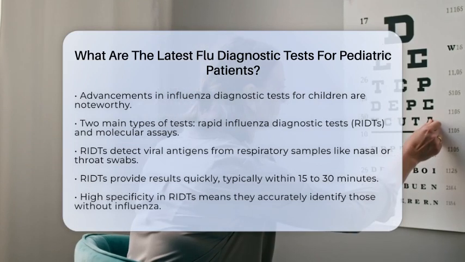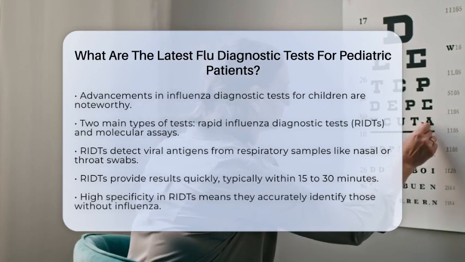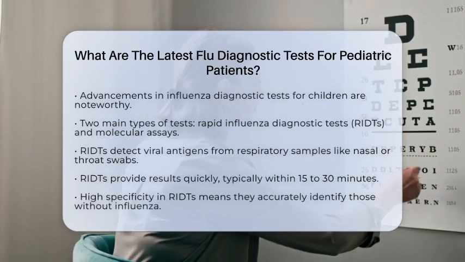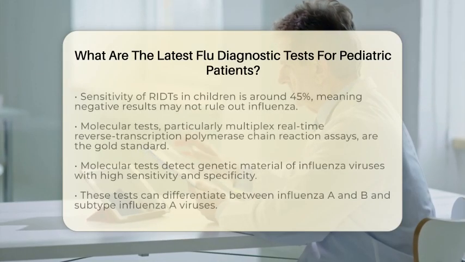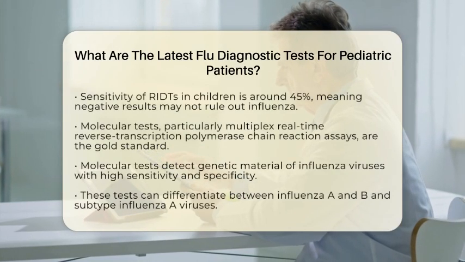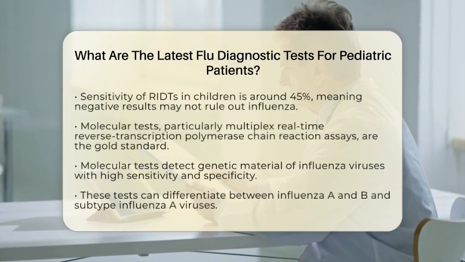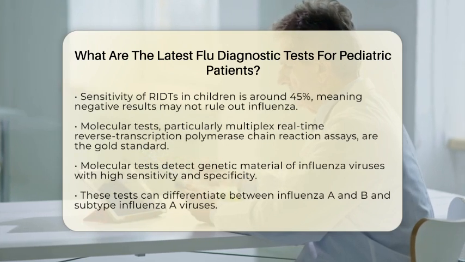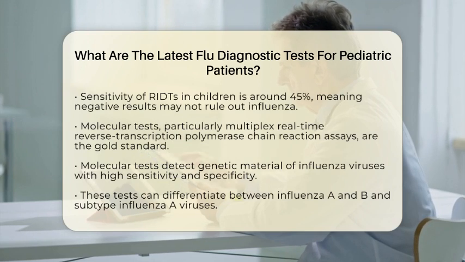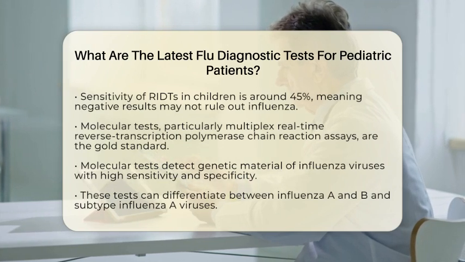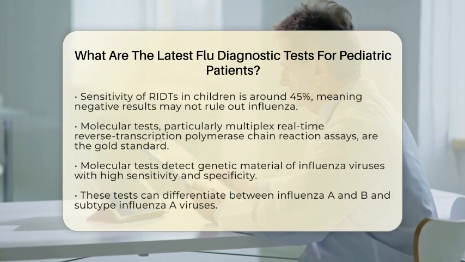However, it's important to note that while RITs have high specificity, meaning they accurately identify those without influenza, their sensitivity can be moderate. In children, the sensitivity is reported to be around 45%. This means that a negative result does not definitively rule out influenza, especially since children often have higher viral loads.